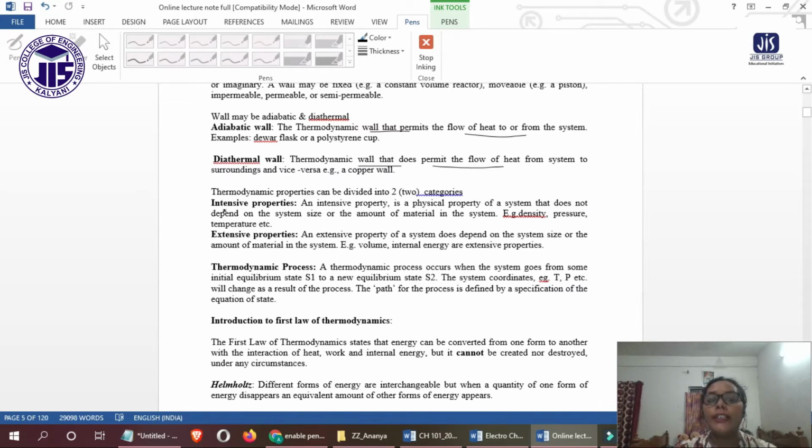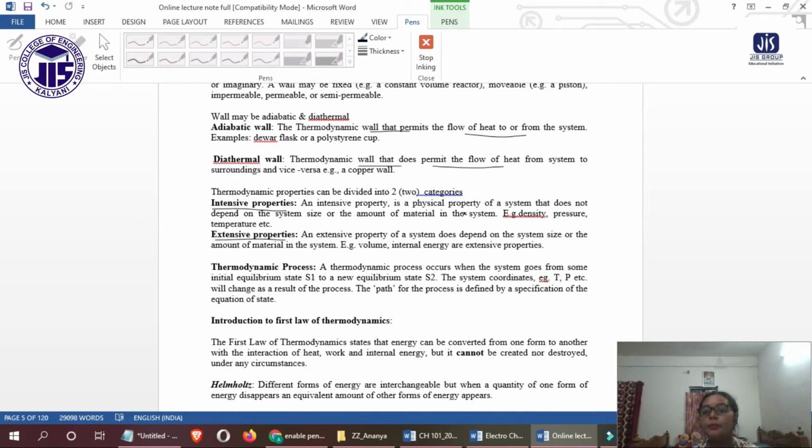We have two types of property: intensive property and extensive property. An intensive property is a physical property of a system that does not depend on the system size or the amount of material present in the system.